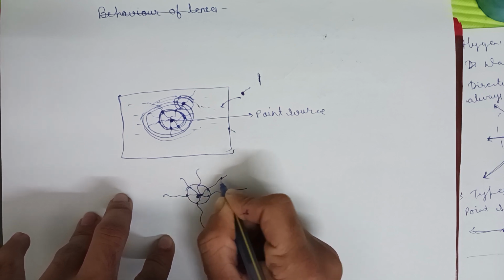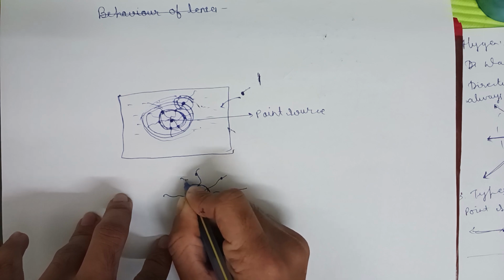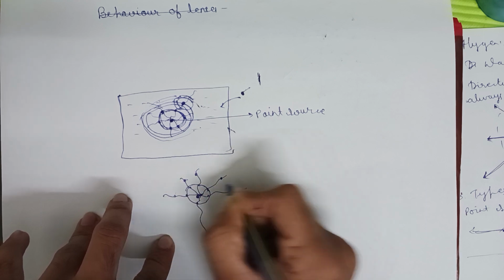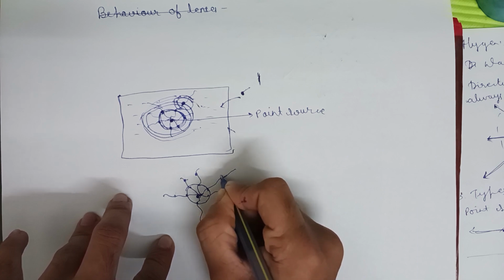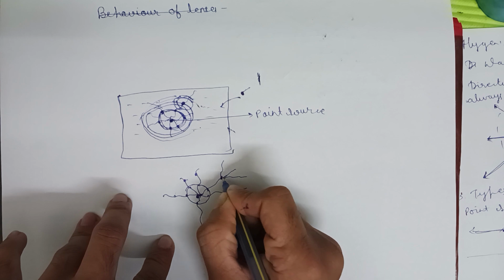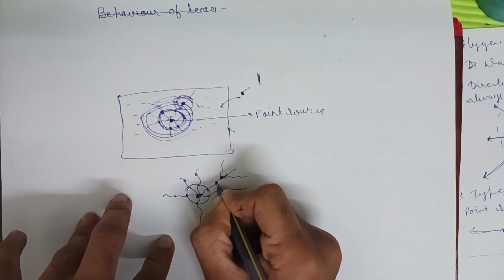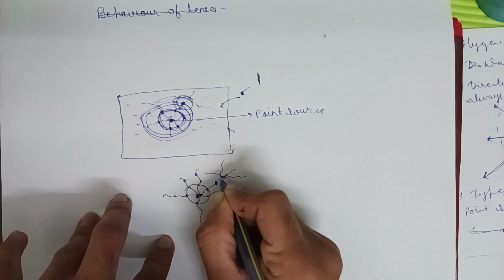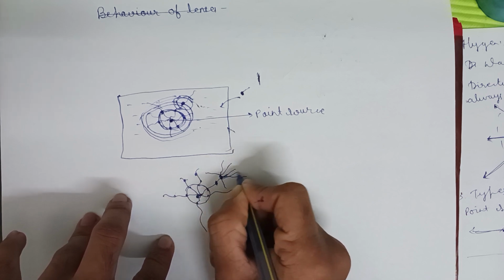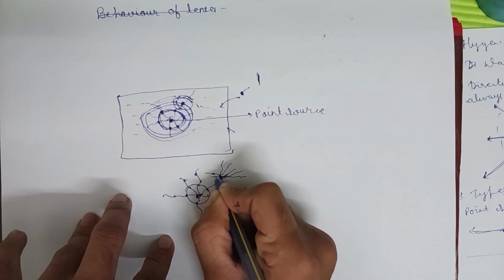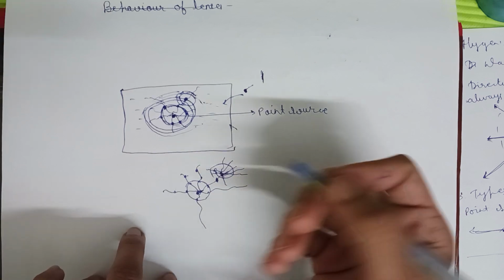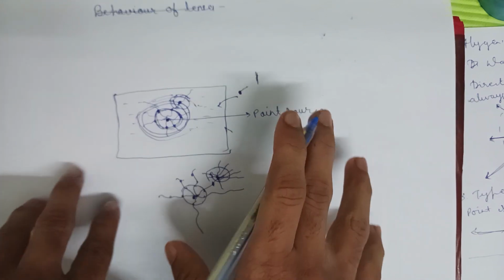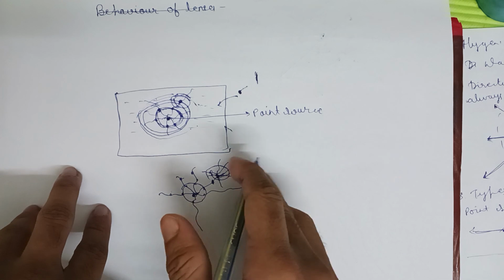These waves are also acting as point sources, so they should also emit light waves, and these light waves should also have locus. If we join them, we will get a wavelet or secondary wavefront. So now it will be clear to you what is a wavefront and what is a wavelet.